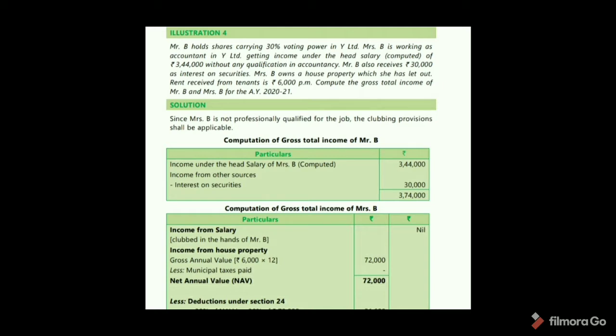Income from salary is clubbed in the hands of Mr. B. So nil. And income from house property: gross annual value 6,000 into 12. 6,000 per month, no? So 72,000. Less municipal taxes paid. There are no municipal taxes. Okay. Net annual value 72,000.